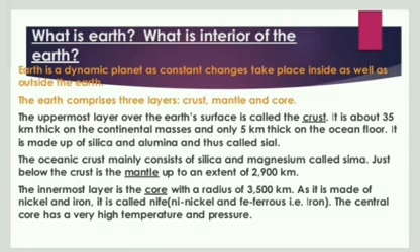Crust is the thinnest and uppermost layer, 35 km thick on continental masses and 5 km thick on the oceanic floor, made up of silica and alumina, and silica and magnesium. Just below the crust there is the mantle layer. 2900 km is its thickness, and then the innermost layer is the core with a radius of 3500 km, marking the presence of iron and nickel. So the central core is very high in temperature and pressure.